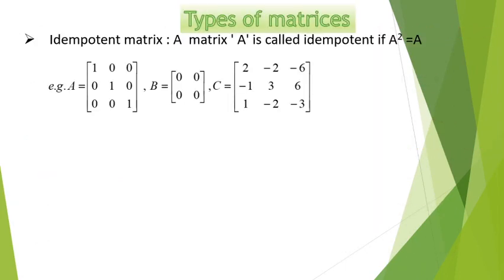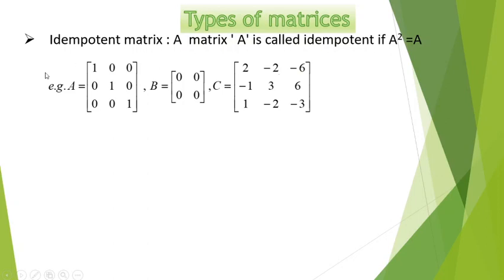Now next we have the idempotent matrix. A matrix is called idempotent if its second power is equal to the given matrix, meaning A squared equals A. So here are some examples. If you check this condition, you will find all these matrices are idempotent matrices.